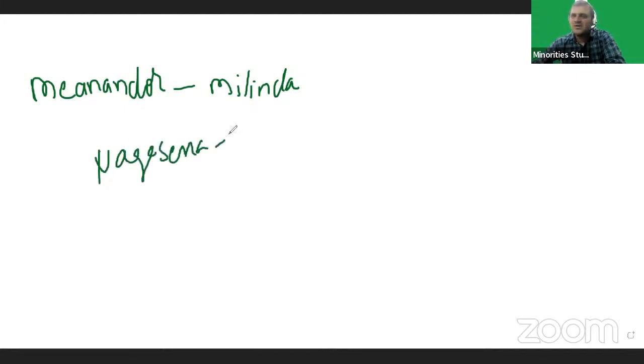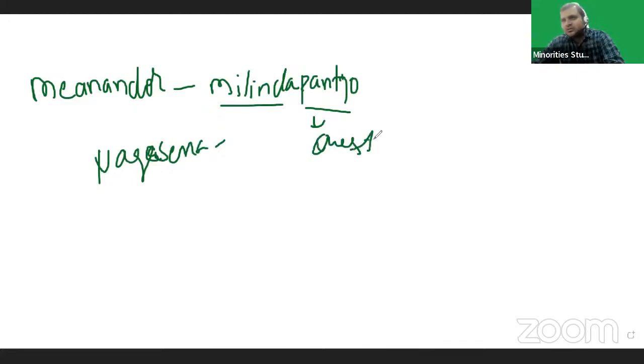Nagasena was the author of Milinda Panho, written in Sanskrit. Milinda means Menander, and Panho means questions. So it means the questions of Menander.